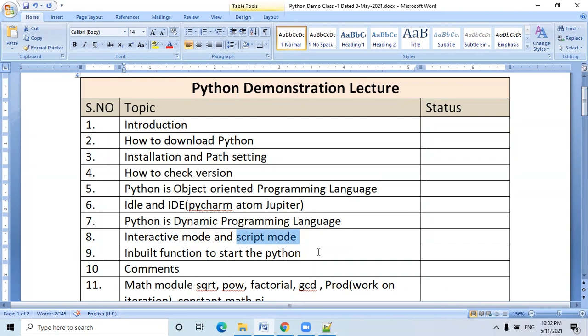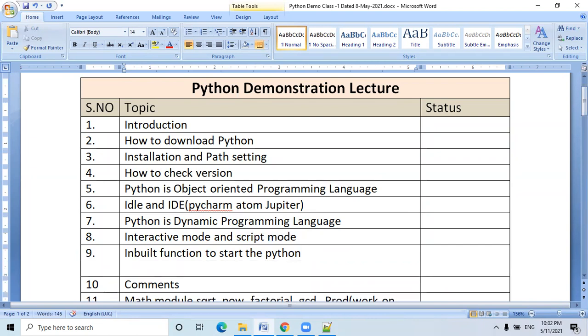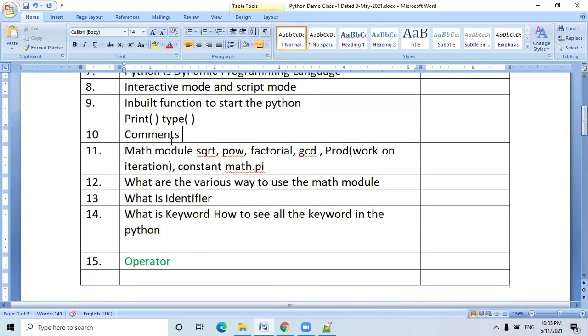Inbuilt functions to start Python: we have seen two inbuilt functions. Number one, print, and number two, type. Print is used to print anything on the screen, and type is used to find the data type of any variable. All right. And one thing more, comments. There are two types of comments, multi-line comments and single line comments. That we will see in the programming part.